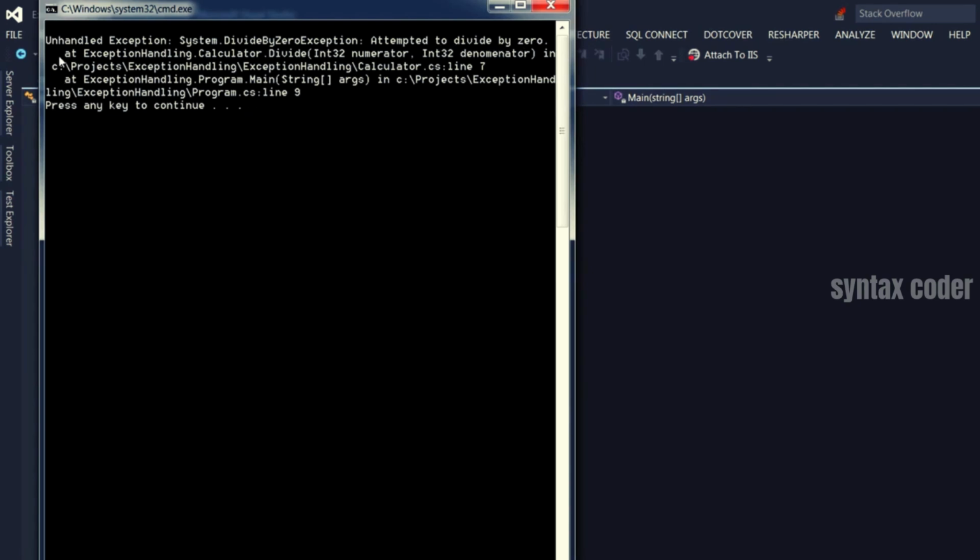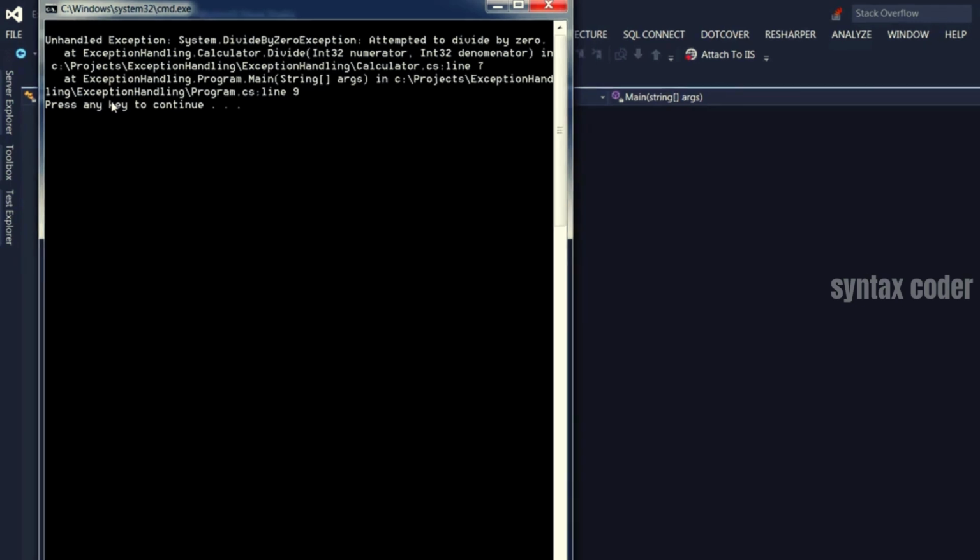And the rest is what we call a stack trace. A stack trace shows the sequence of methods that were called until the exception was thrown. In this case, we got the exception at this divide method, which is defined in the Calculator class in the ExceptionHandling namespace. And that happened in line 7. And before we called that method, we were here in Program's Main method in line 9. So this is the stack trace, which shows the sequence of method calls in the reverse order.